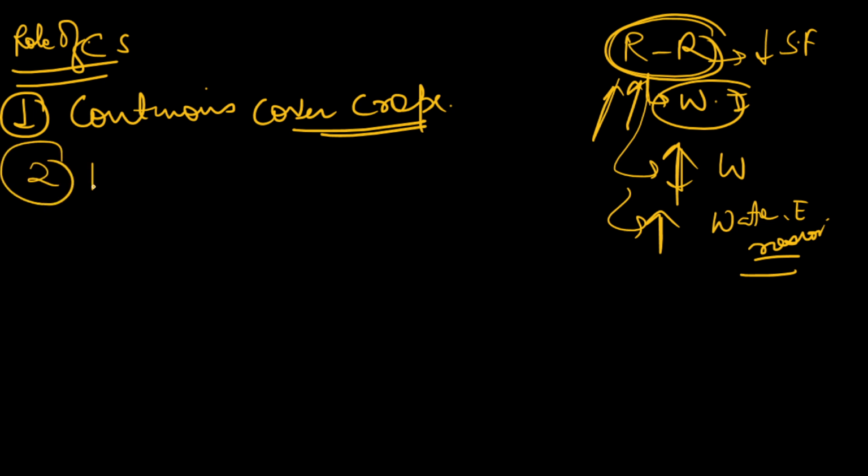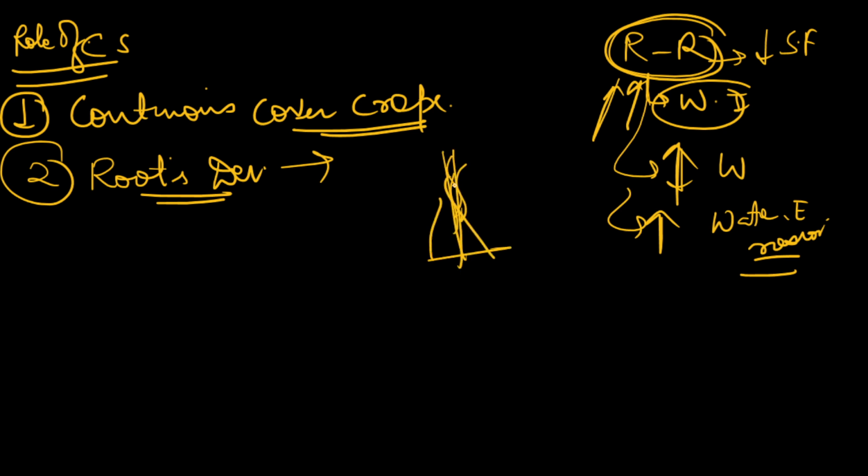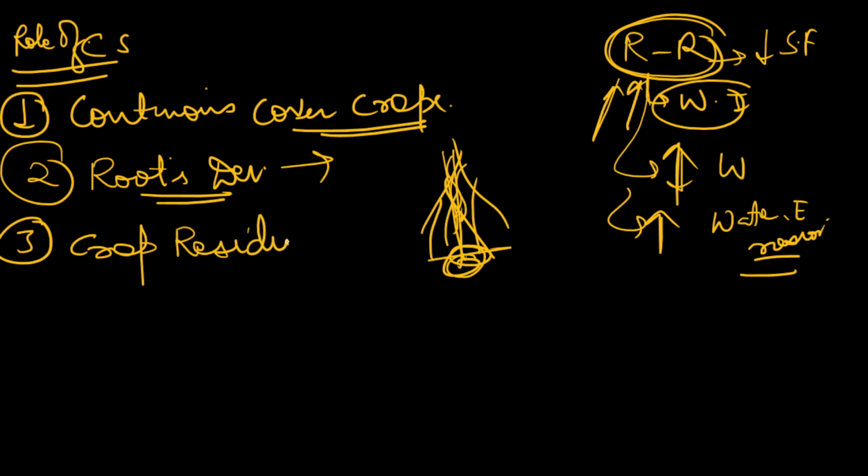Secondly, we will use the crops which have good root development, because including those crops in our cropping pattern which have good root development will hold the soil together, and due to good root development they will be able to conserve the moisture and extract the moisture from lower parts of the soil also, and there will be equitable extraction of moisture, which will be very helpful for the soil. So use of crops with good root development.